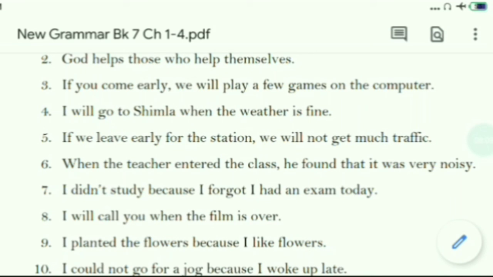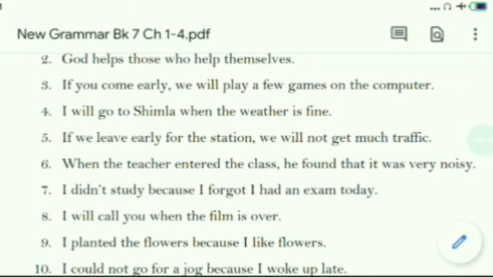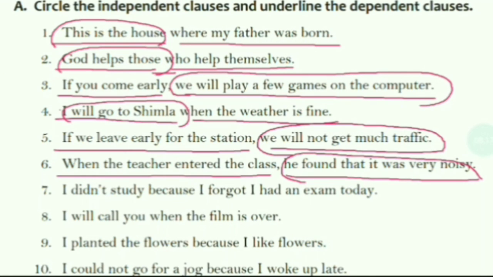Next is, I didn't study because I forgot I had an exam today. So let's find out the clauses. I didn't study, and the next clause is because I forgot I had an exam today. And the independent one is I didn't study.